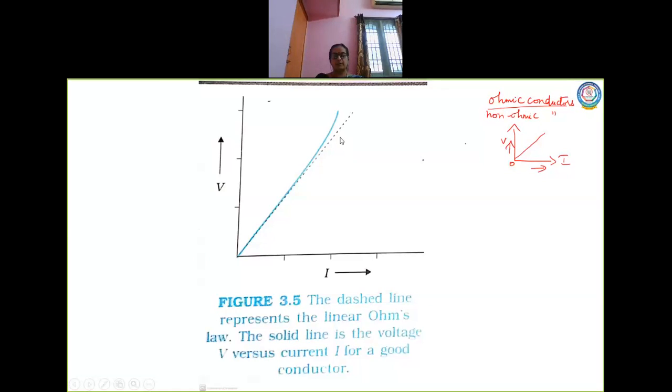Now there is a small variation here. See this. This is applicable only to larger values of current. Look, there are two lines here. The dashed line represents the linear Ohm's law. The solid line is the voltage versus current for a good conductor. That is, at higher values of current, the graph is not linear, but there is a turn here. Look at the diagram. You should be able to explain this, you should be able to understand this. So for a larger value of current, the conductor becomes non-ohmic.